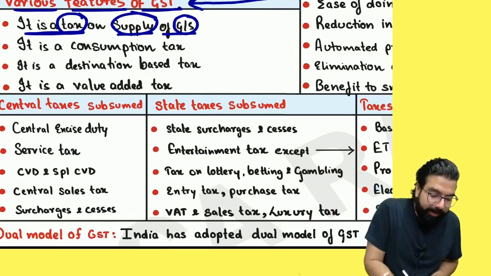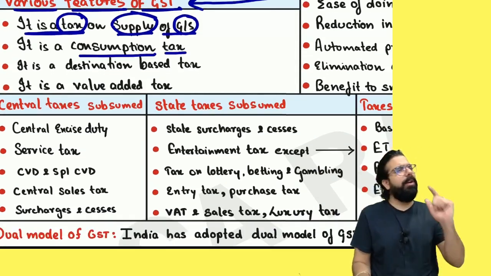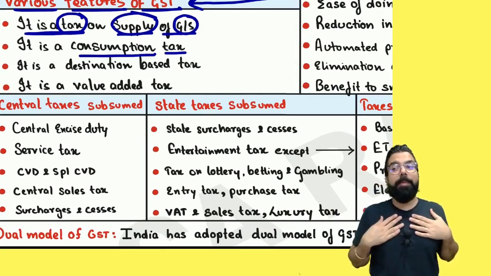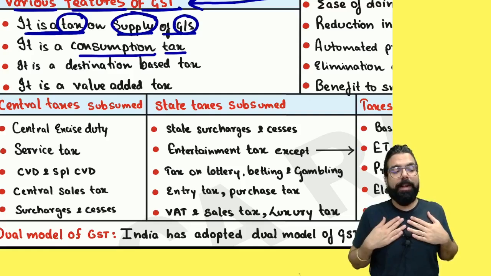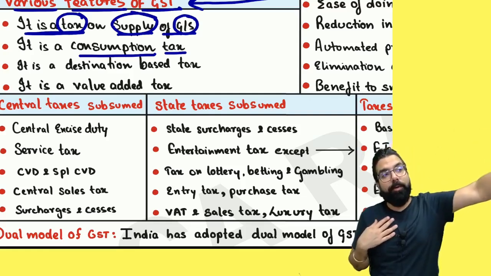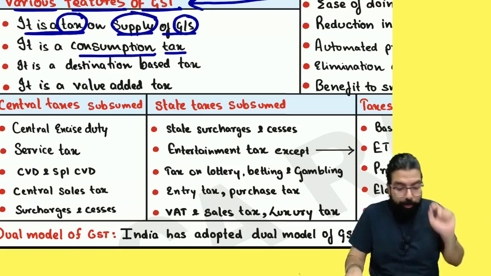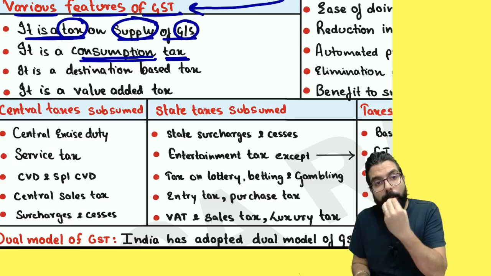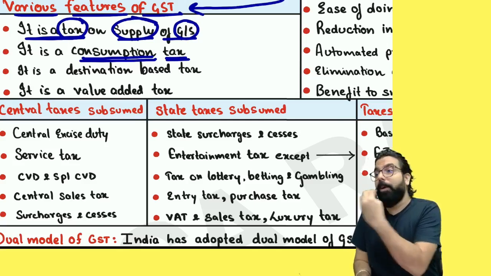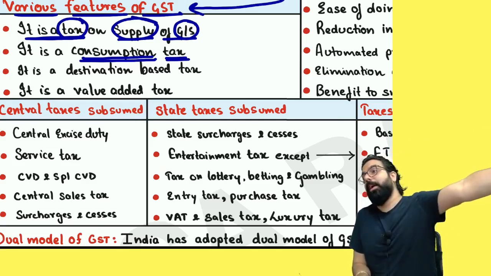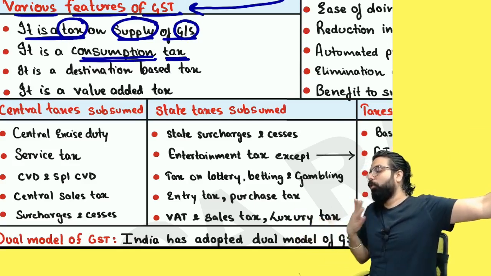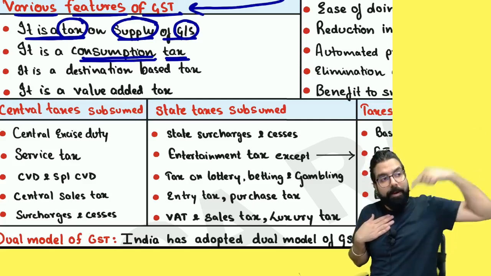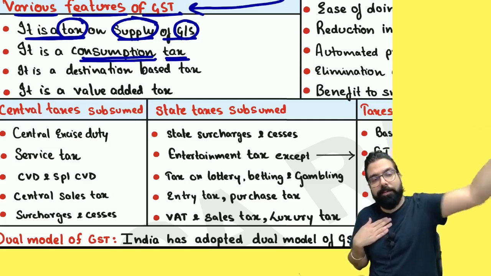Next, it's a consumption tax. Why do we call it a consumption tax? Is the wholesaler going to pay the tax? Is the manufacturer going to pay the tax? Or is the ultimate consumer going to pay the tax? So we call it ultimately what, everyone? It's a tax to be paid by whom? Consumer. The person who consumes will pay the tax. Tell me one thing, if I buy the goods, will I pay the tax or will the ultimate consumer pay? The person to whom I sell the goods and services, that person will pay.